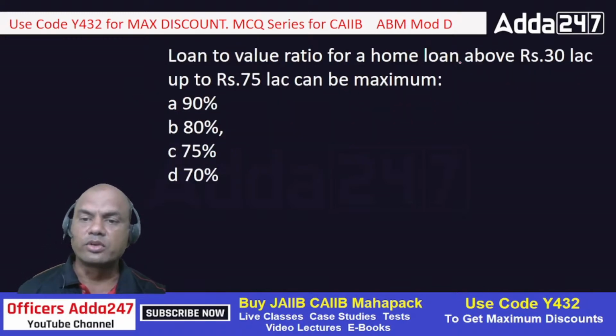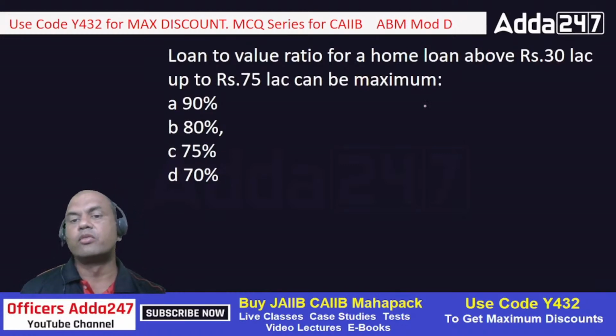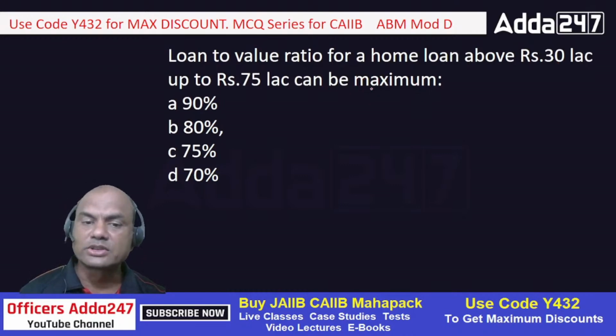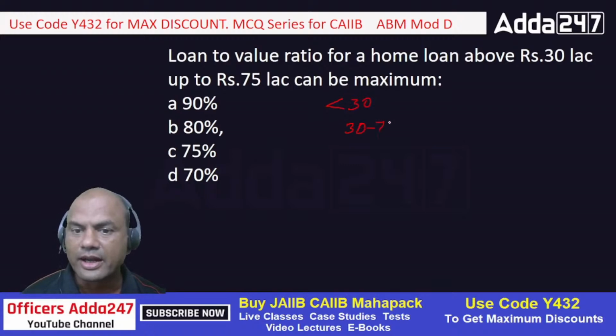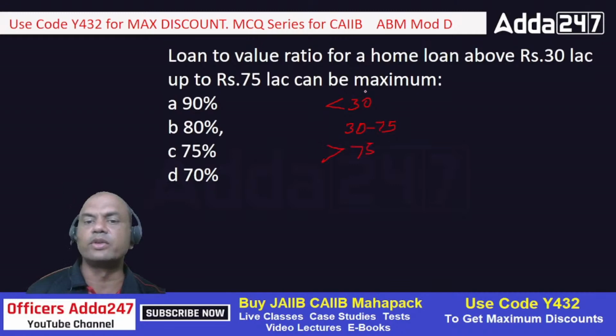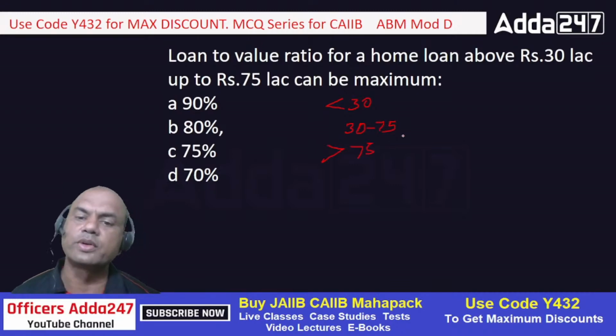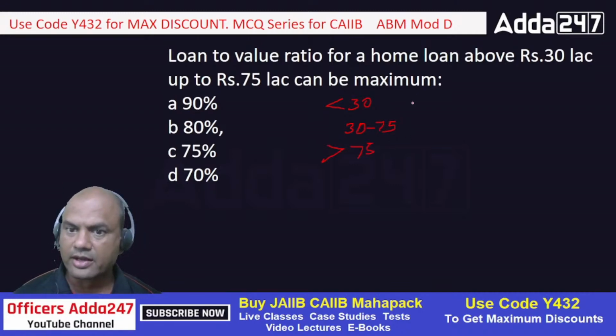Loan to value ratio of home loan above 30 lakhs and up to 75 lakhs can be maximum. Now look at this ratio. For loans, there are three categories: less than 30 lakhs, then 30 to 75 lakhs, and the last one is above 75 lakhs. So these are the three categories always. Here it is 90%, and here it is 75%.